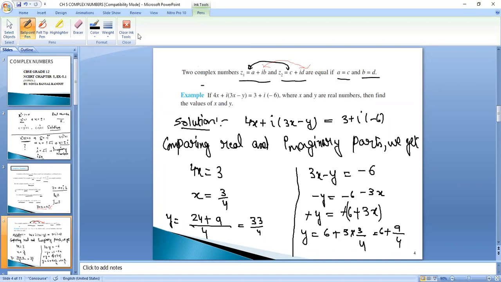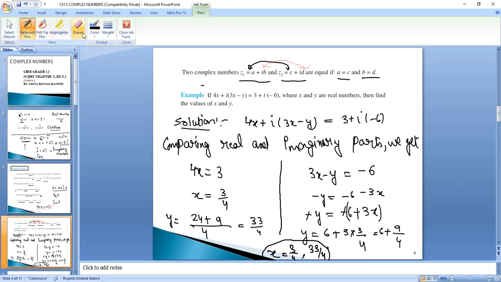So the answer is x is equal to 3 by 4 and y is equal to 33 by 4. This is the answer of this question.